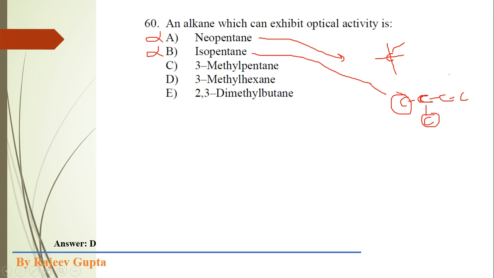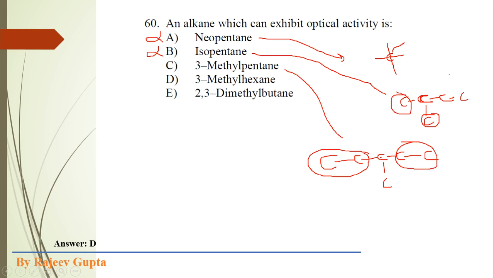Now 3-methylpentane. The structure is 5 carbons, that is pentane, and at the third position we see the methyl group. So see, here is an ethyl group and here this ethyl group, so this carbon could not be a chiral carbon, so we can again remove this option.